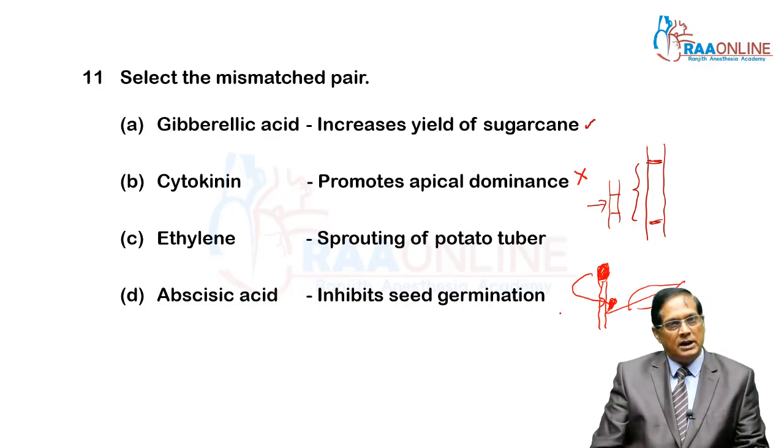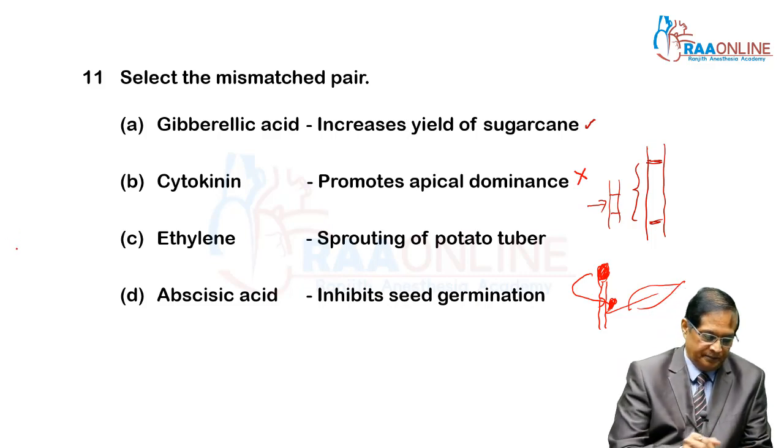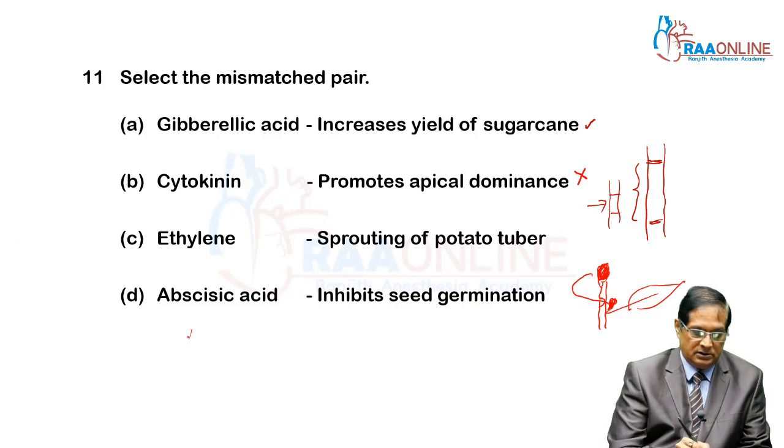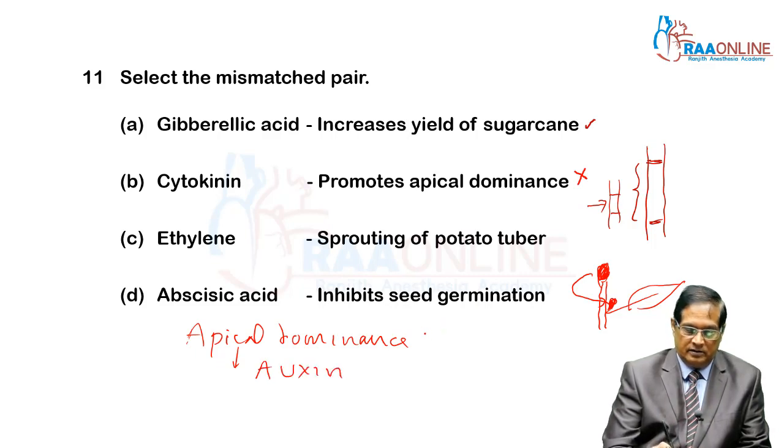This is called apical dominance, and apical dominance is due to auxin.